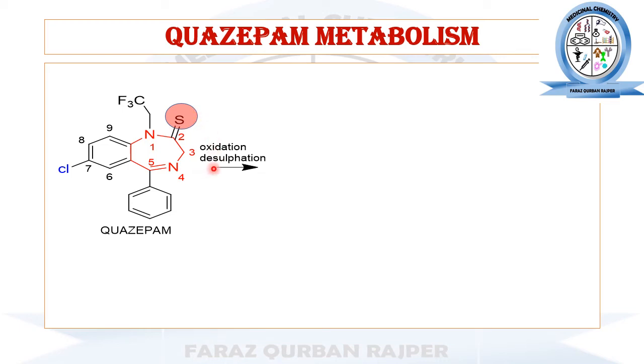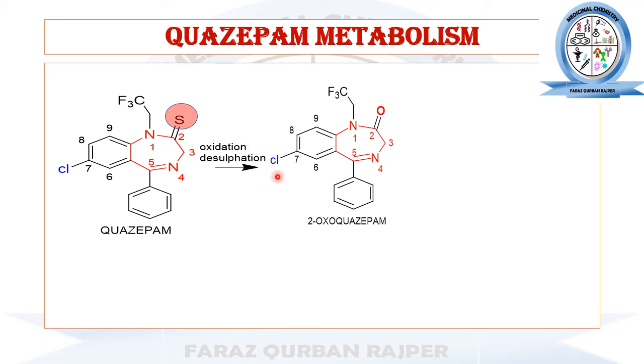It undergoes the desulfation reaction, and in desulfation, the sulfur atom will be replaced by the oxygen atom due to the oxidation, and now the quazepam will be converted into 2-oxo-quazepam. The 2-oxo represents the presence of oxygen in the chemical structure of quazepam at the second position.